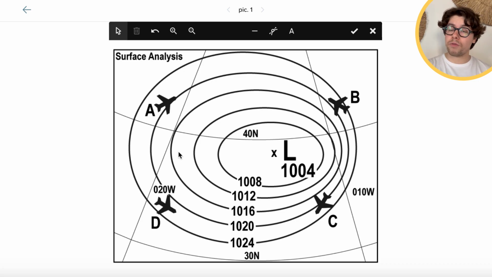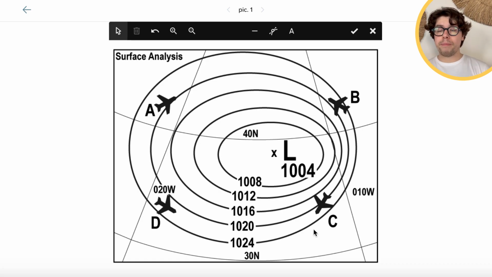in the anticyclones, which are the high pressure areas, the wind will be blowing clockwise. This is reversed in the southern hemisphere, so be careful for the exams. And of course here, the wind is blowing anticlockwise, so aircraft A and Charlie are experiencing headwind.